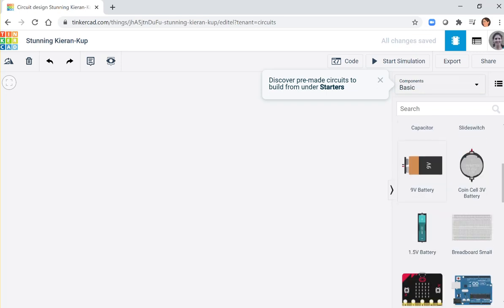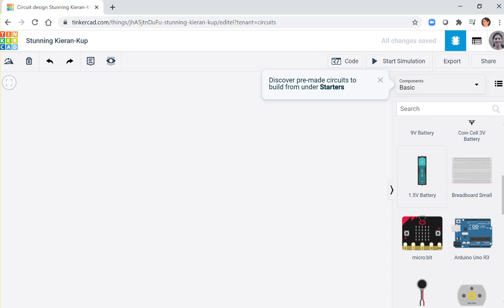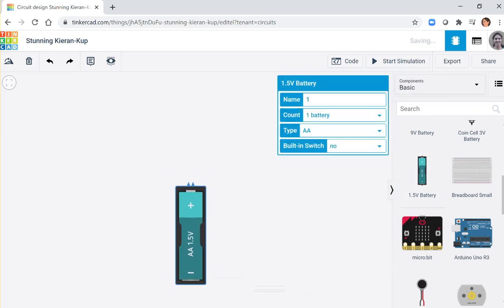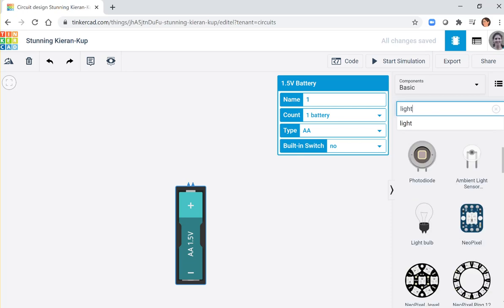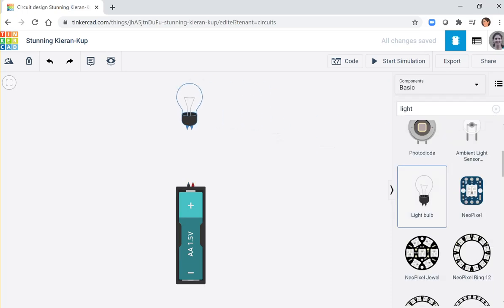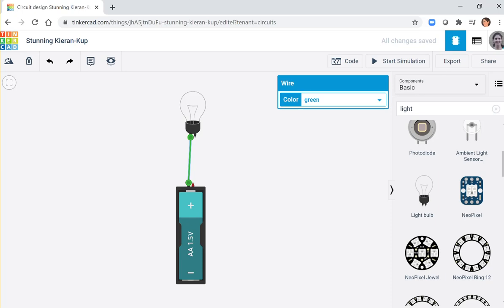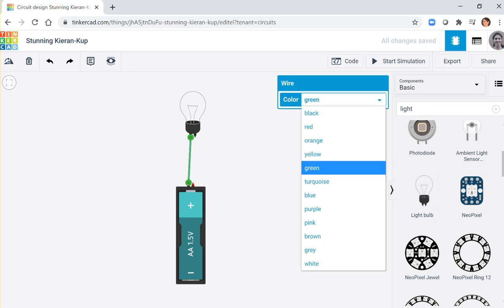So for the first circuit we will add a battery. You click on the battery and you drag it in the middle. And we want to add a light. So click in the search and type light. If you scroll down, you can see the light bulb. Insert the light bulb.